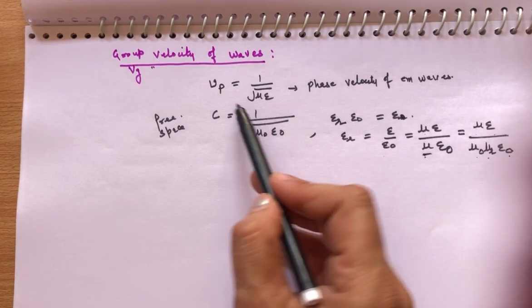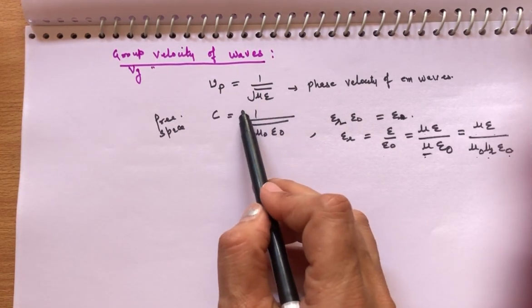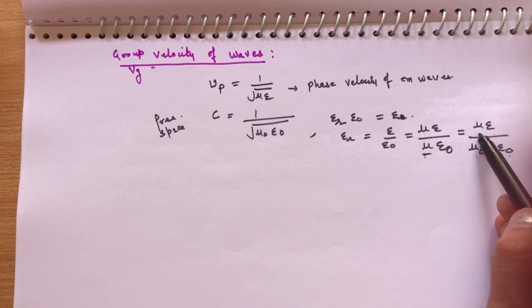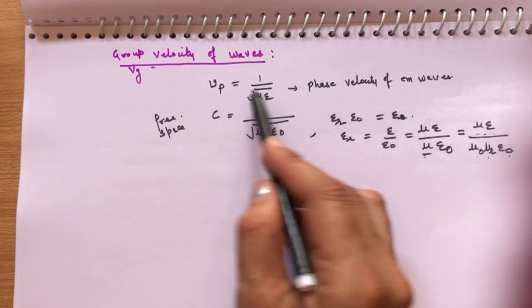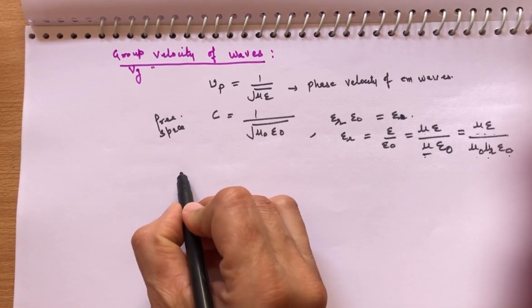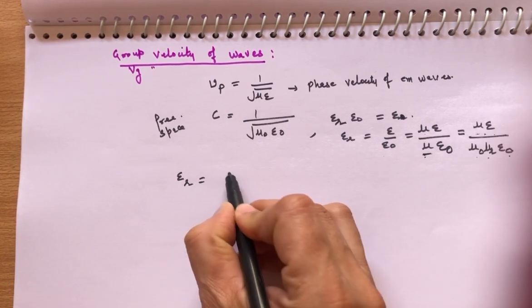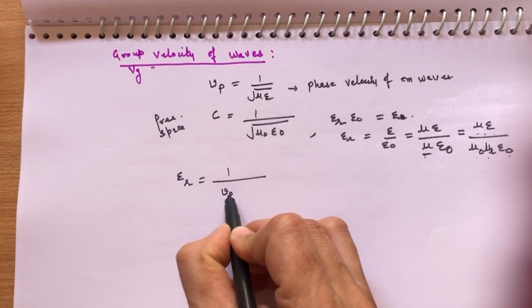But Vp is equal to 1 over under root mu epsilon, so mu epsilon is equal to 1 over Vp square.